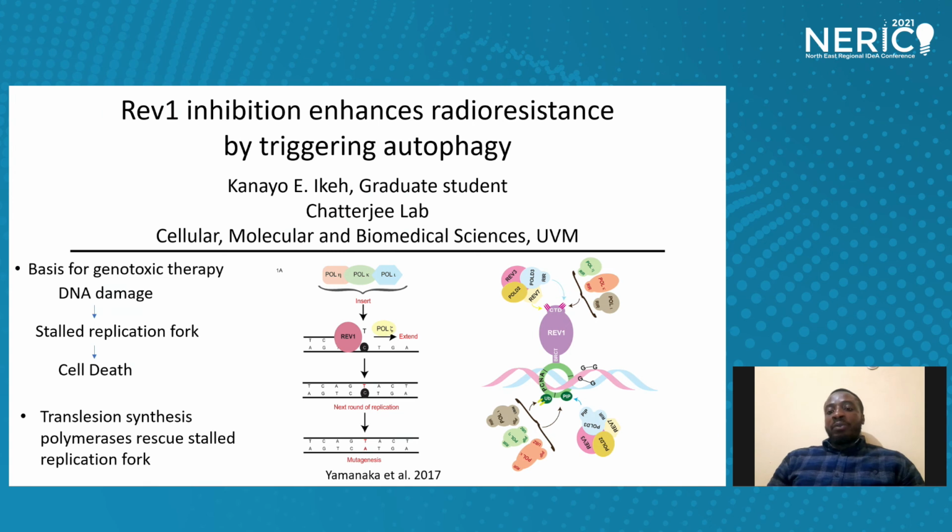Translesion synthesis polymerases are able to replicate over DNA damage and therefore can rescue the stalled replication fork, though they do so in an error-prone manner. So the cancers are able to come back, and they come back with even more mutations. One of these polymerases, Rev1, acts as a scaffold and recruits other polymerases to the sites of the DNA damage through its C-terminal domain. This makes Rev1 an attractive target to improve therapy outcomes.